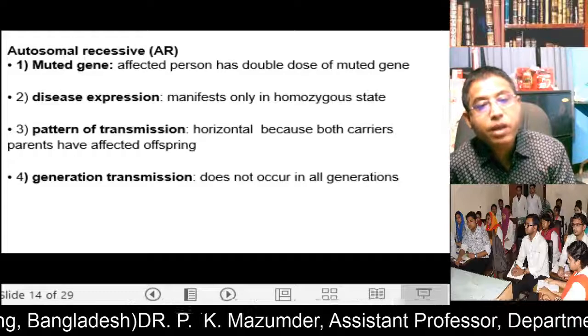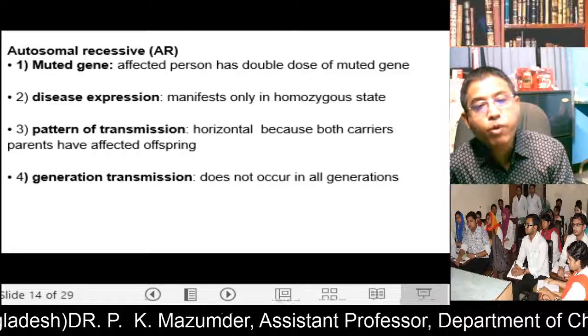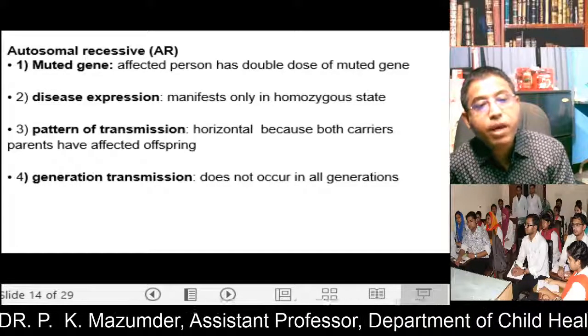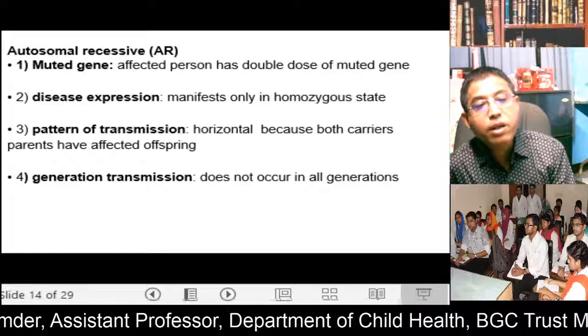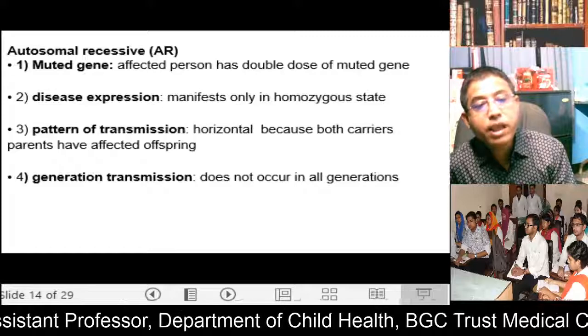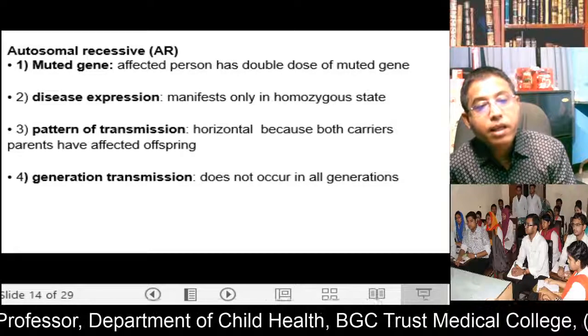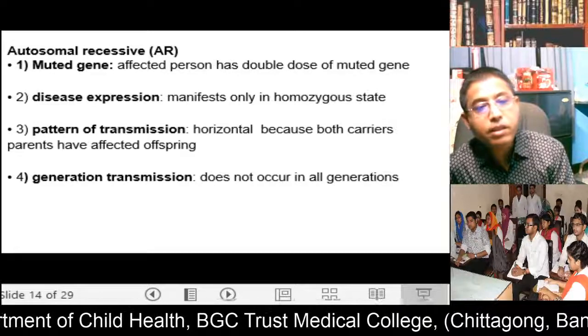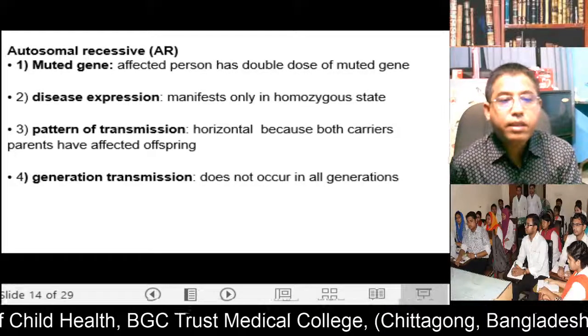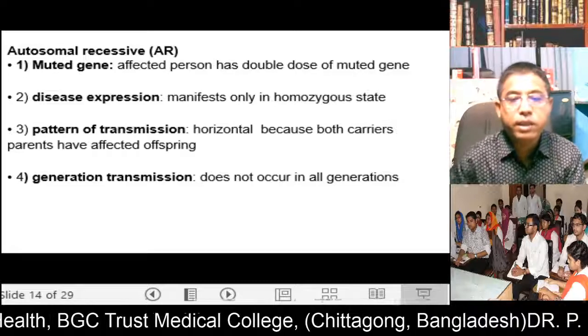The pattern of transmission is horizontal, because carrier parents have affected offspring. You know, carrier parents do not express the disease, but their offspring suffer from the disease. So it is called horizontal transmission. Transmission does not occur in all generations.